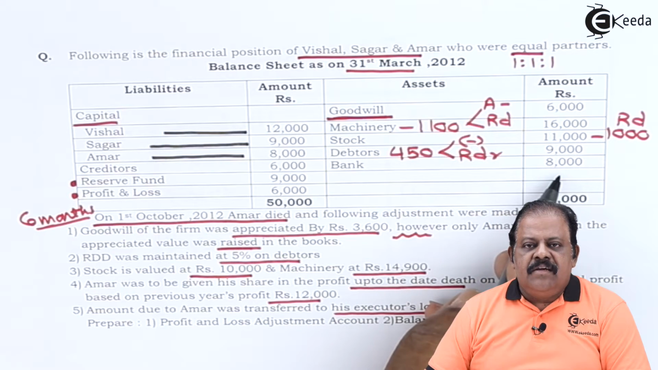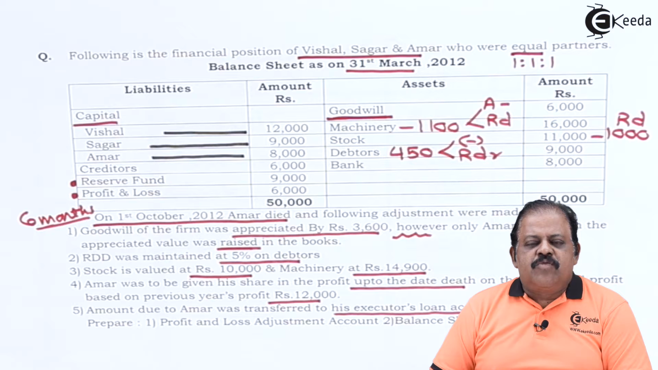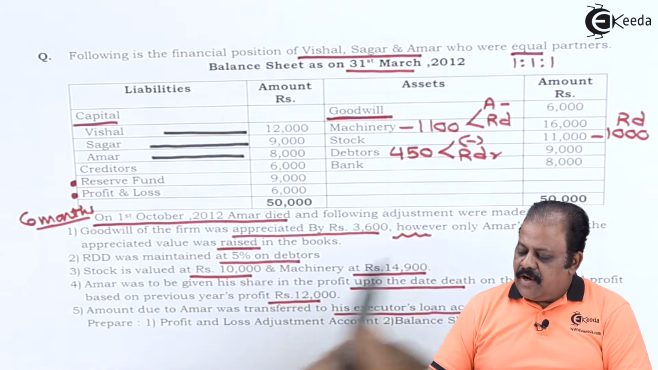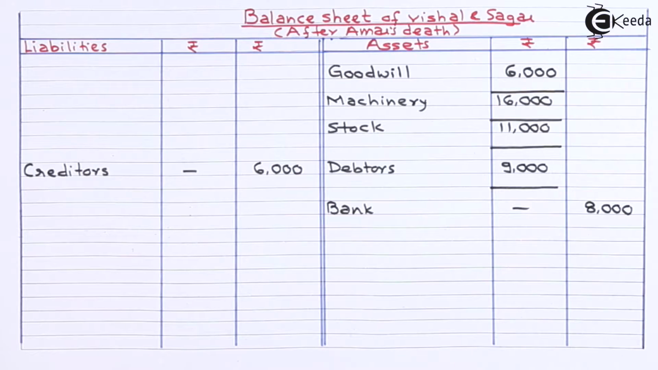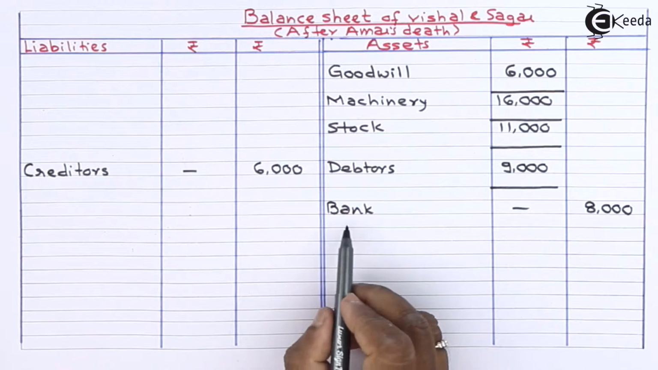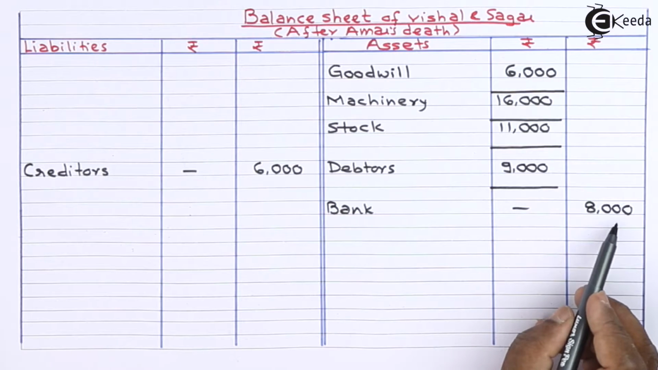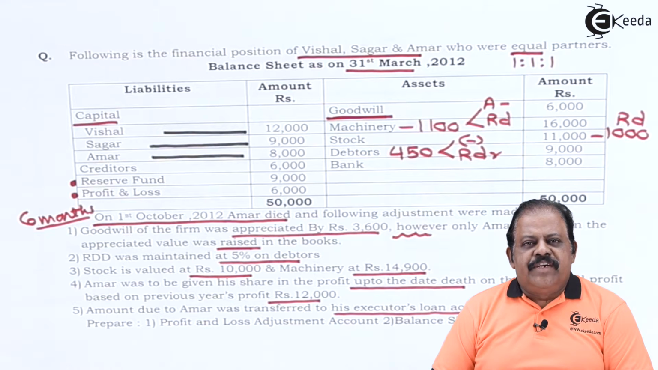Next we have bank 8,000. There is no adjustment affecting the bank balance, so it will be recorded in new balance sheet. Amount will be recorded in outer column. New balance sheet, asset side, bank balance 8,000. Let us proceed to do adjustments.